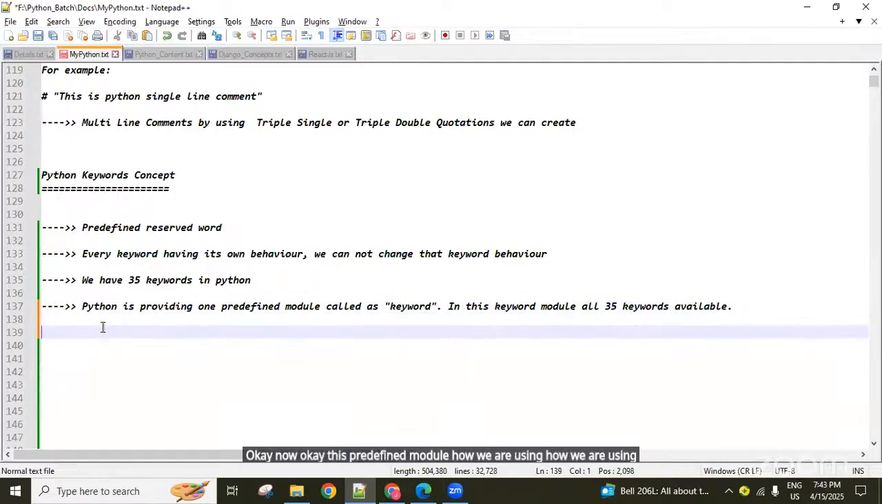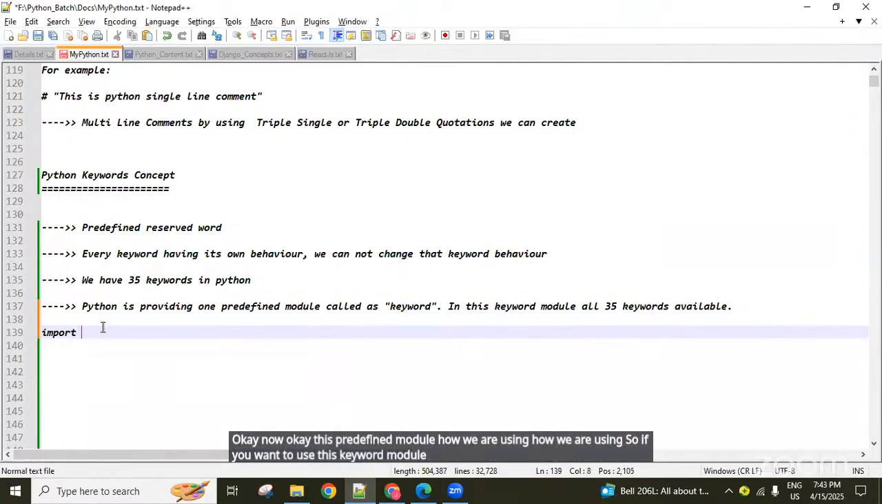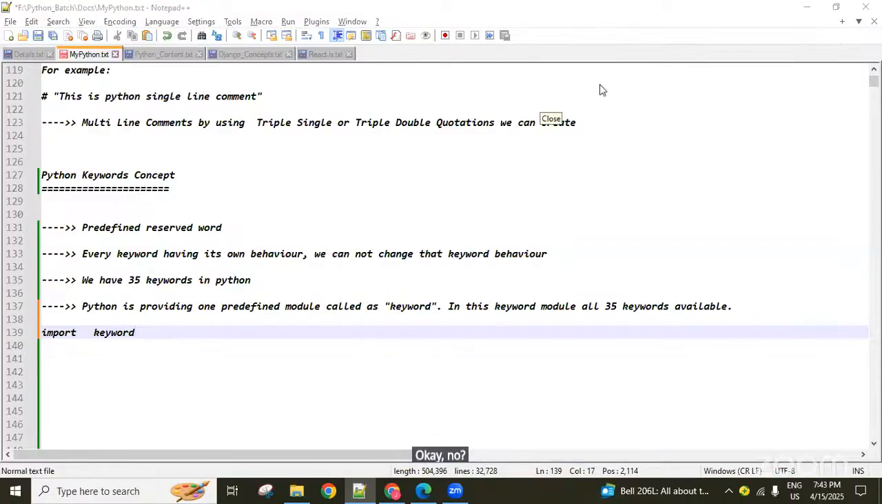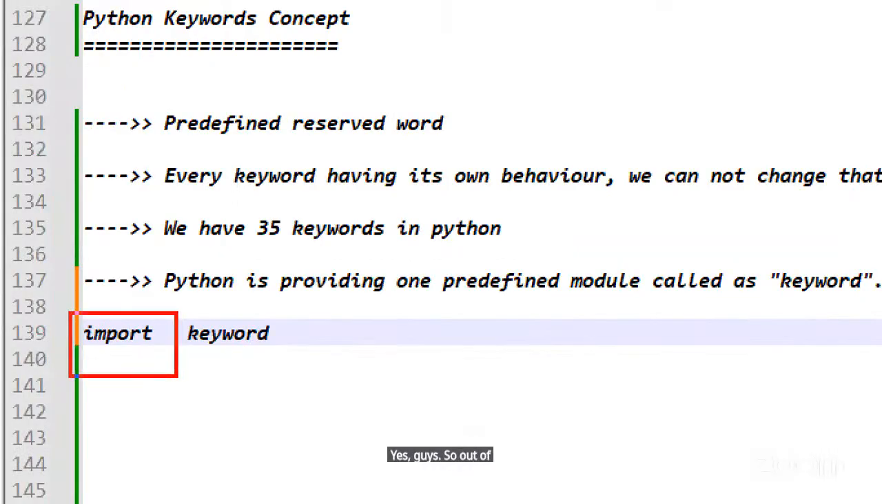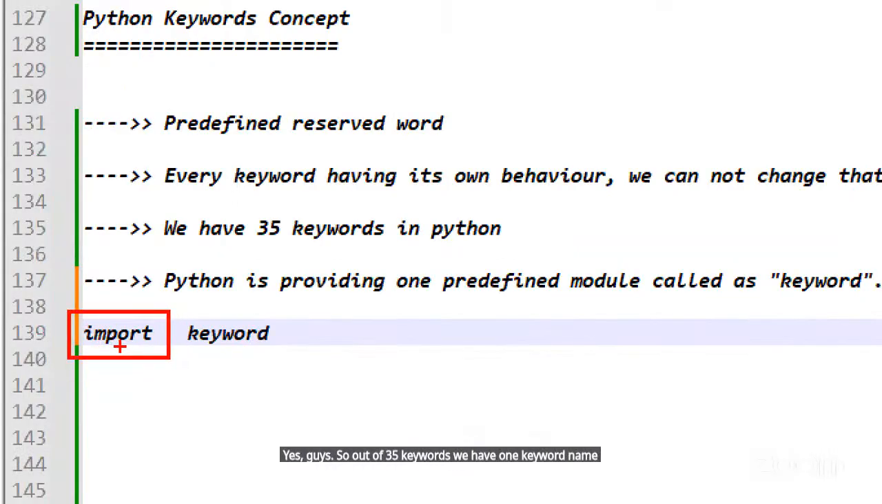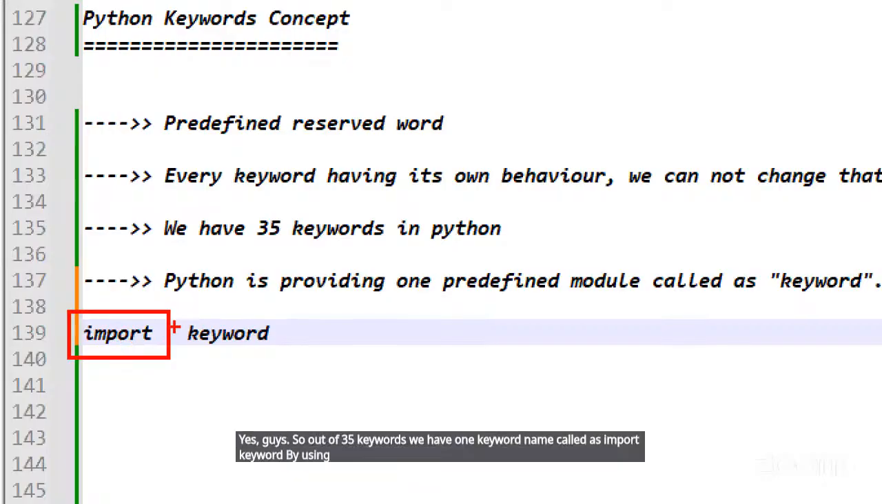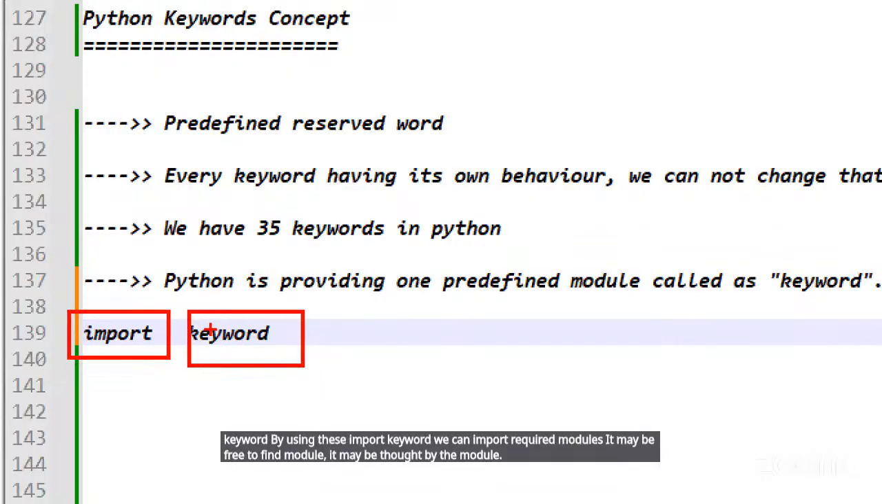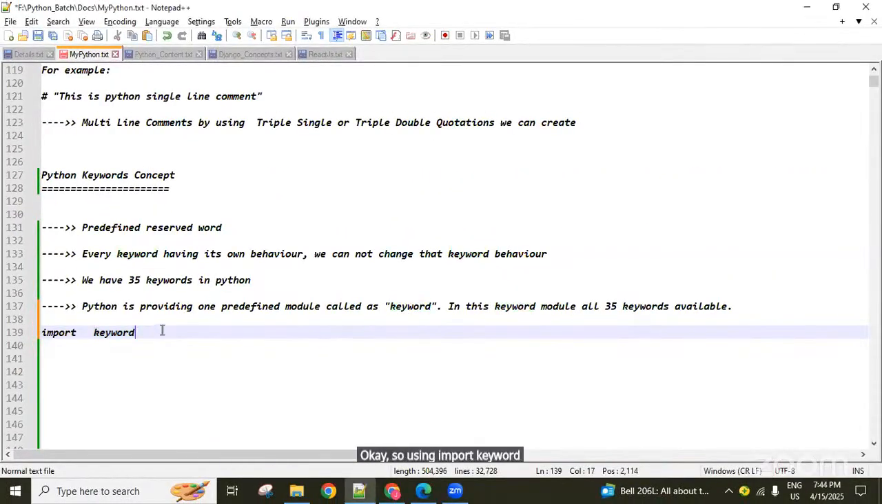So if you want to use this keyword module in Python, we have one keyword called import. Out of 35 keywords, we have one keyword called import. By using this import keyword, we can import required modules. It may be a predefined module, it may be a third-party module. So using the import keyword, I'm importing this keyword module.